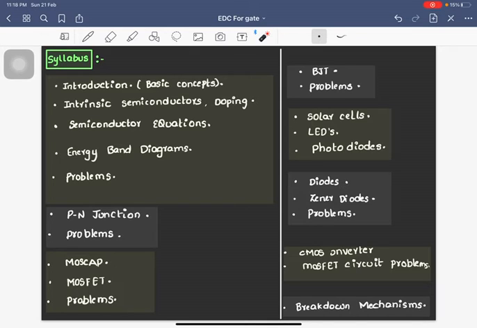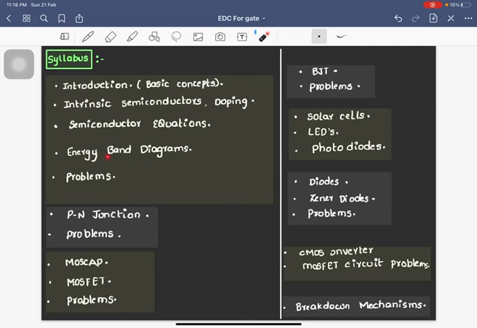And the second way is, suppose a structure is given to you, suppose a PN homojunction is given, or a PN heterojunction is given to you, or a MOS capacitor, BJT, PIN diode, or a MOSFET, all is given to you. What is the approach that needs to be followed to draw the energy band diagram? That is the second topic that we are going to deal with in energy band diagrams.